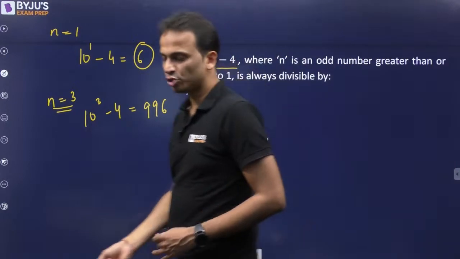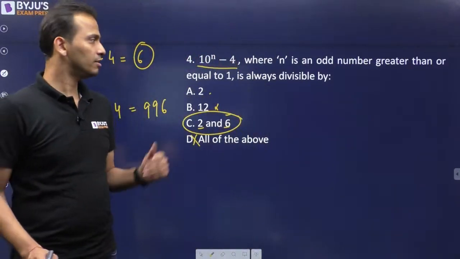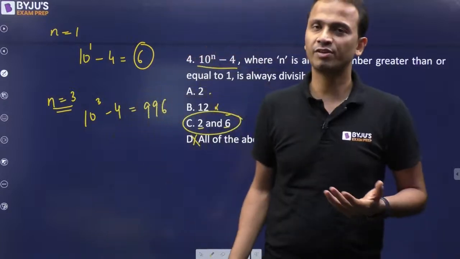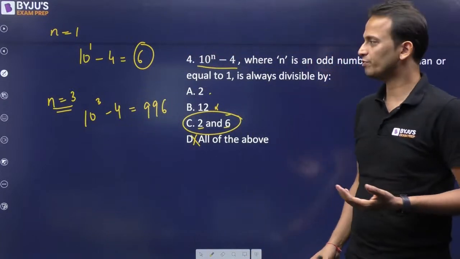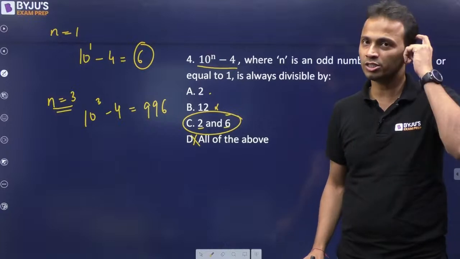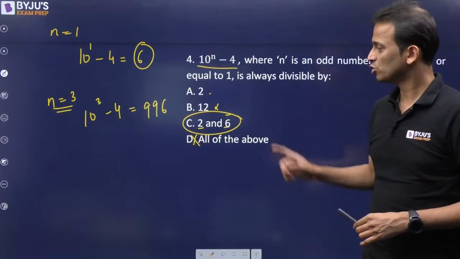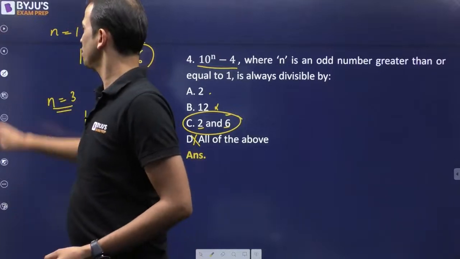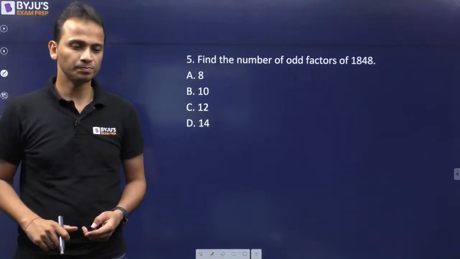Now these type of questions can easily be answered using this method. So what I've done is I've done trial and error. I've put some of the values of n based on which I can shortlist the answer. Okay, so the correct answer for this question is option C. Let's move on and look at the next question.